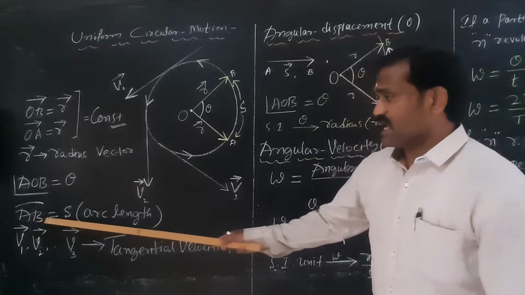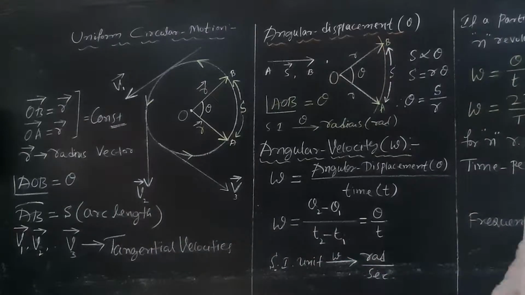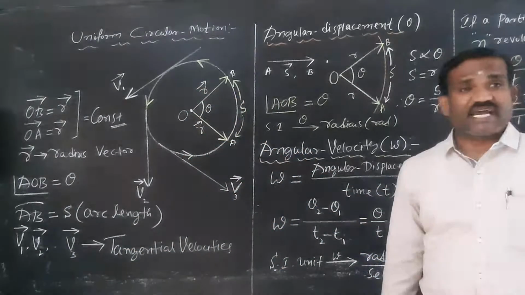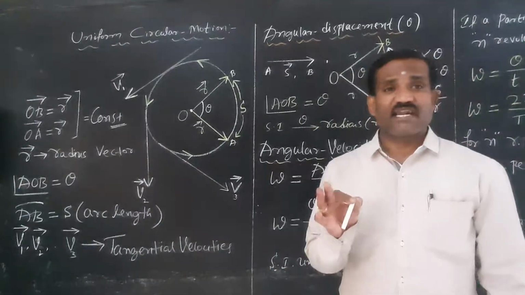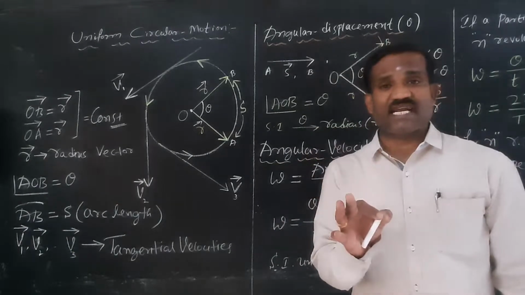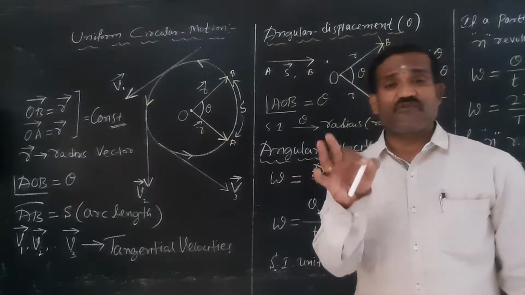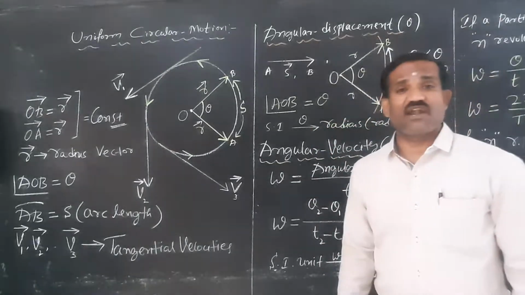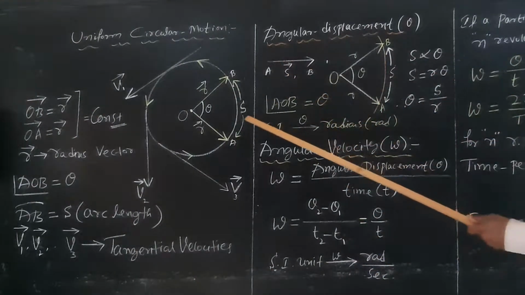Arc length AB is equal to S, right? What are V1, V2, V3? V1, V2, V3 are the tangential velocities. What do you mean by tangential velocity? A line drawn at any point on the arc of a circle gives the direction of velocity at that particular instant of time at that particular position, and it is called tangential velocity.